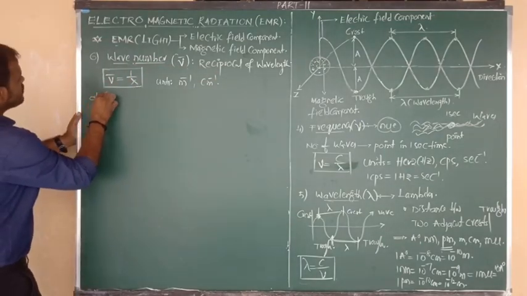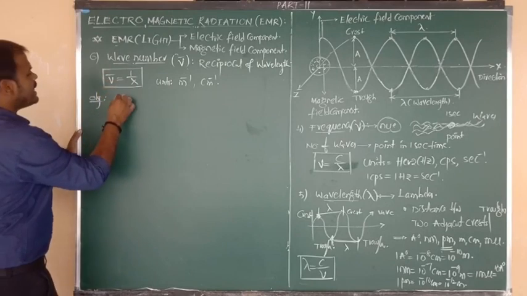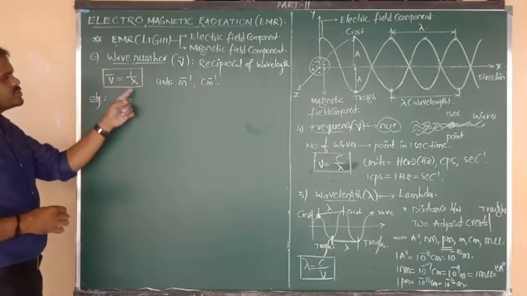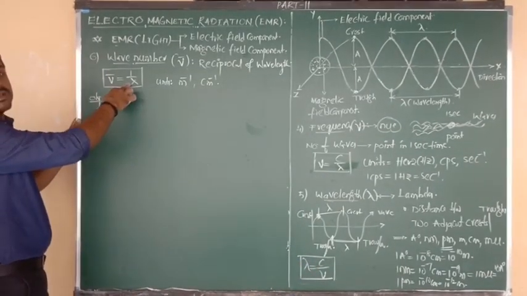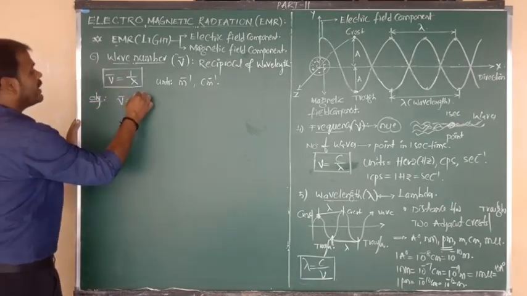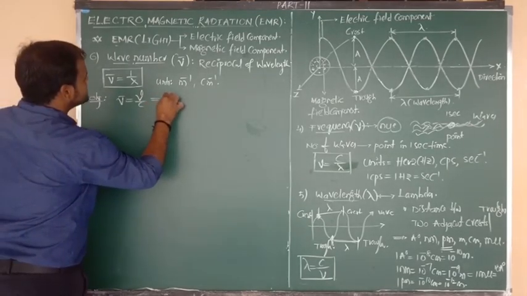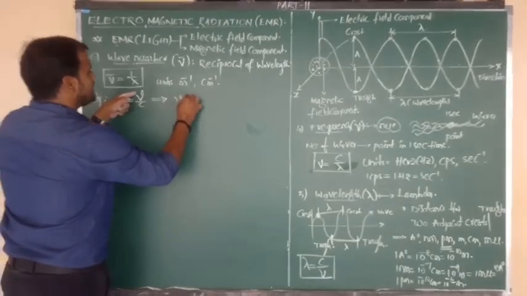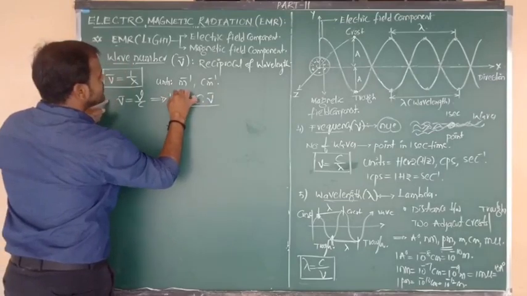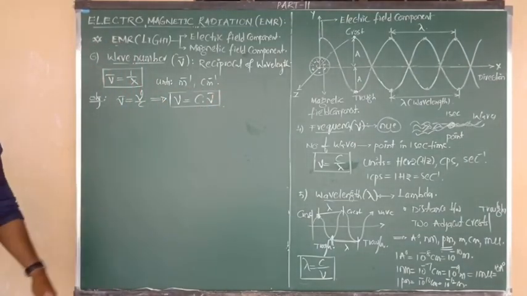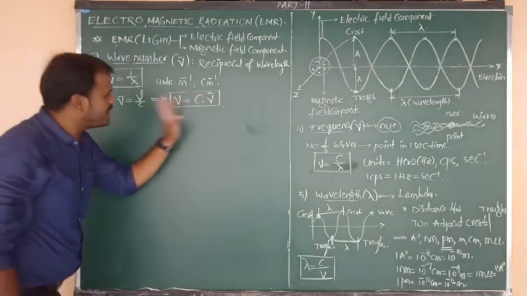But from an objective point of view, for the need of exams, one small formula I want to modify. So here we can write nu bar is equal to 1 by lambda. But lambda is equal to C by nu. In the place of lambda we can write C by nu. Means nu we can write upside, and this is C by lambda. So when we simplify this formula, nu, frequency, is equal to C into nu bar. This is the formula you require for competitive exams. So frequency nu is equal to nu bar into C.